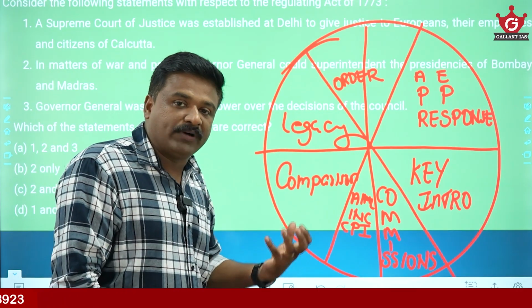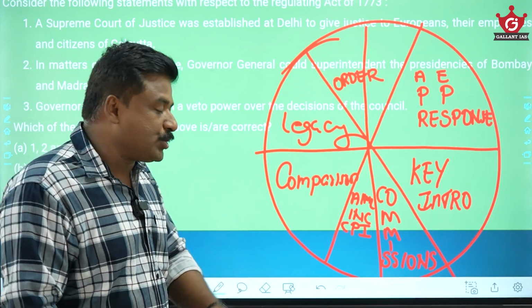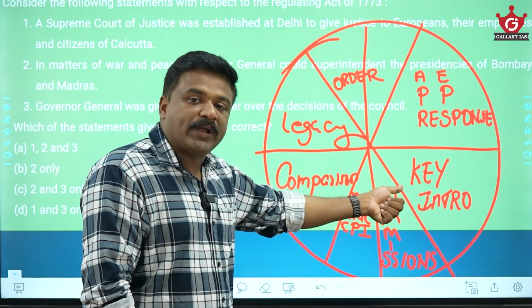How this act evolved, what is the event behind the origin of those constitutional reforms, and key introductions of these acts.